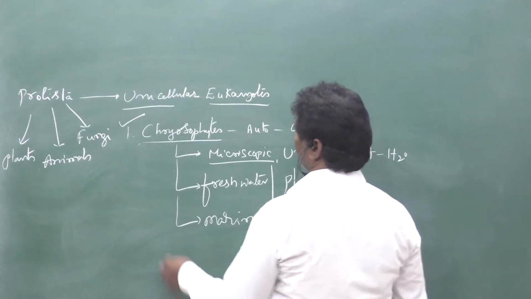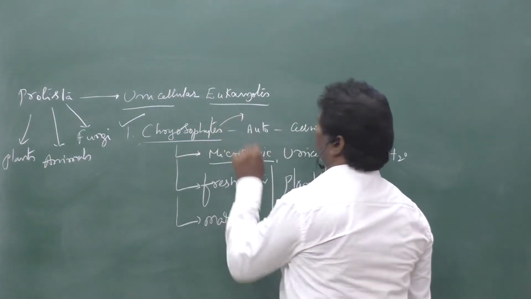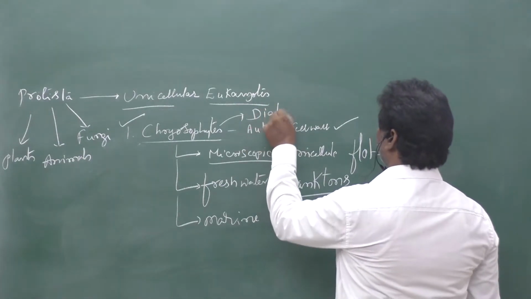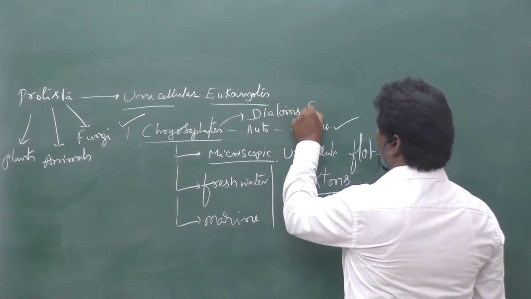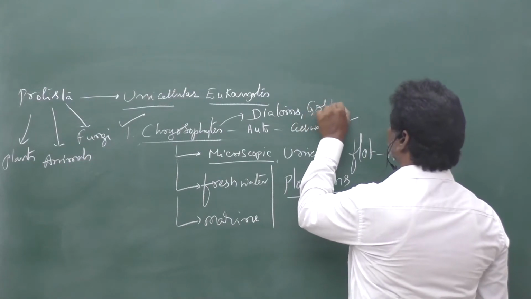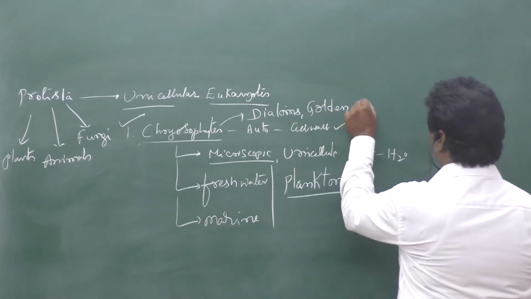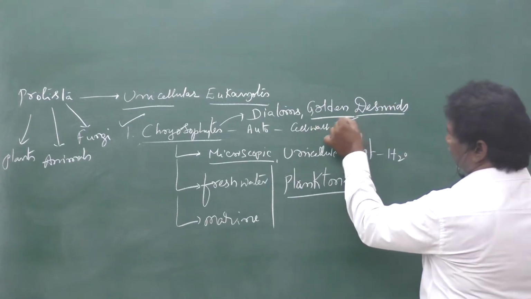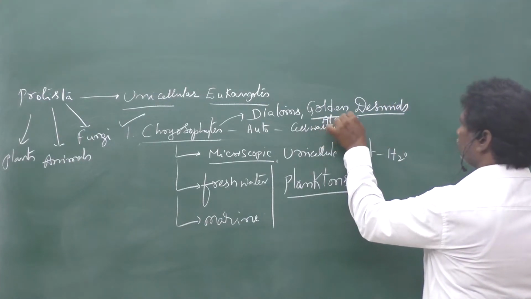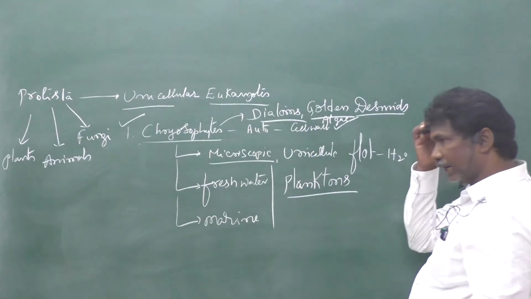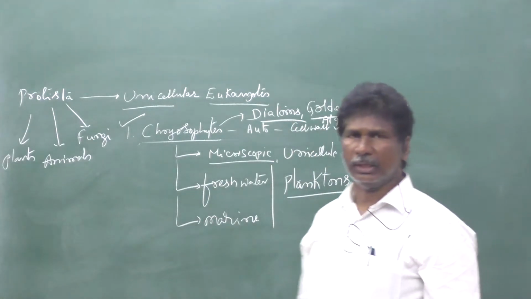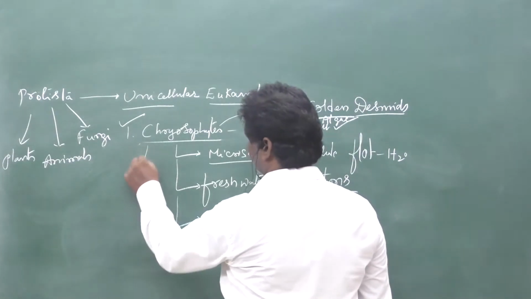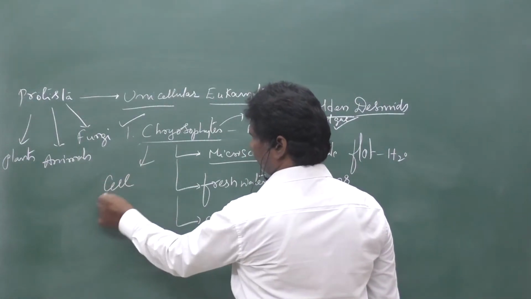The common names of the chrysophytes are diatoms, golden algae, and desmids. Those float on the water surface. In this type of chrysophytes, you can see the cell structure.